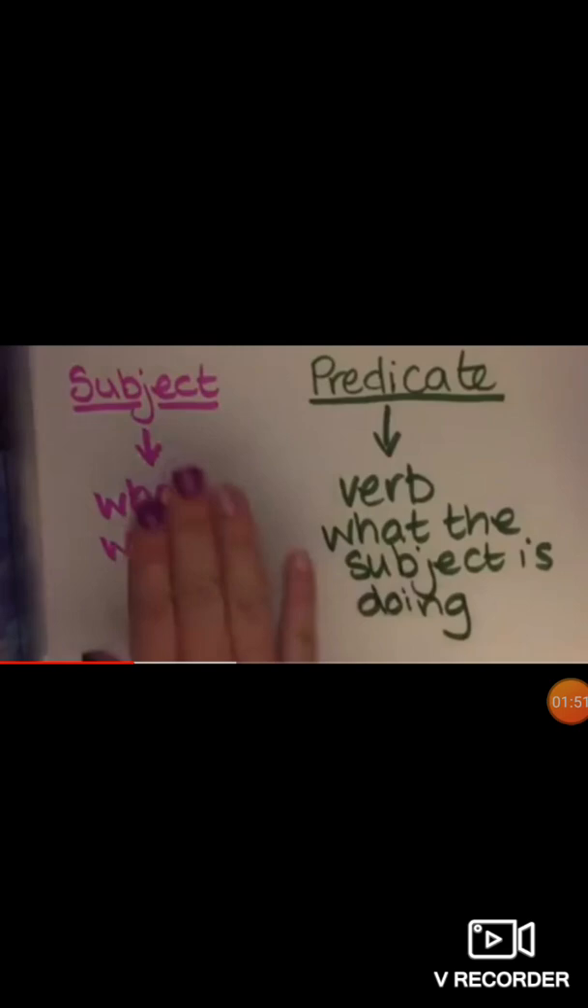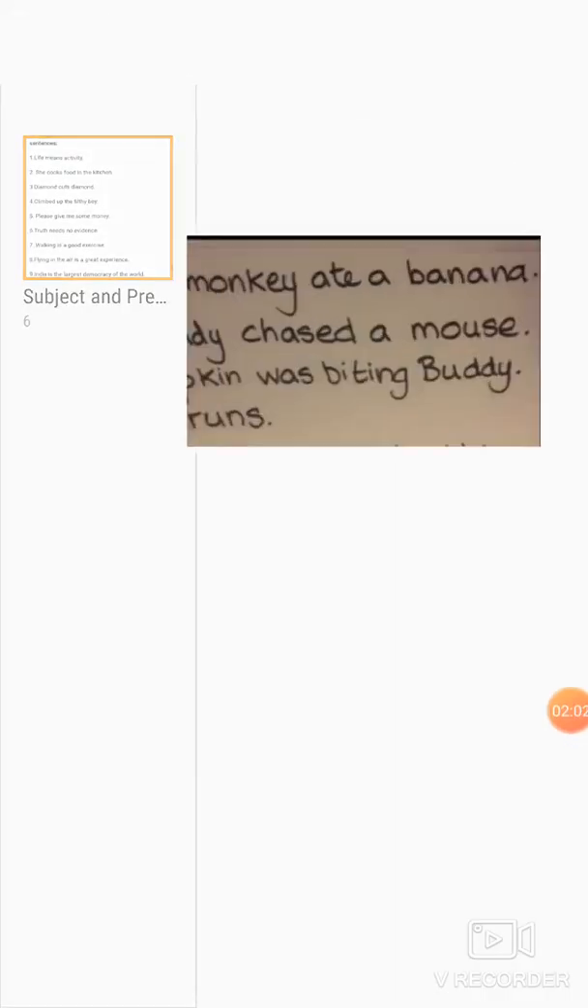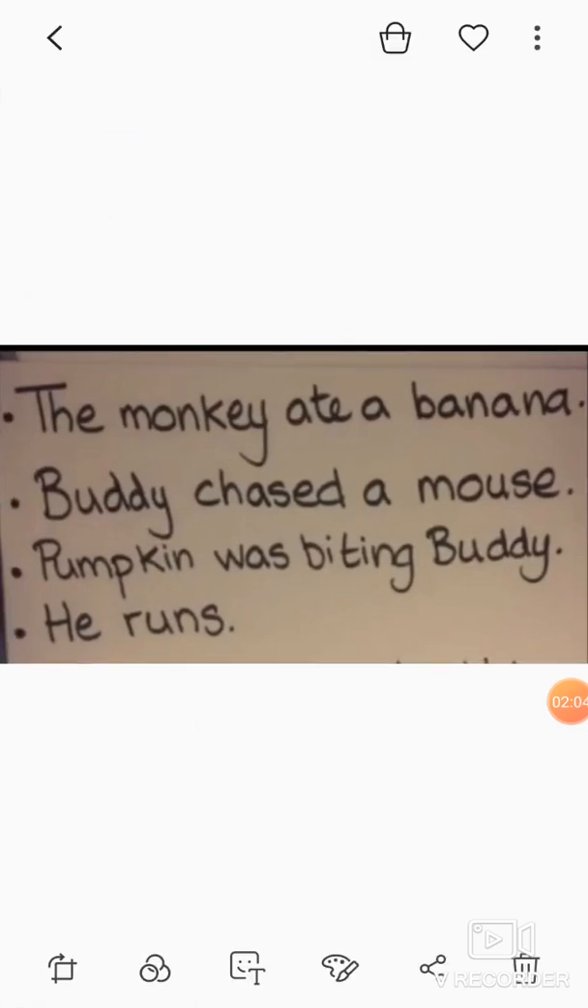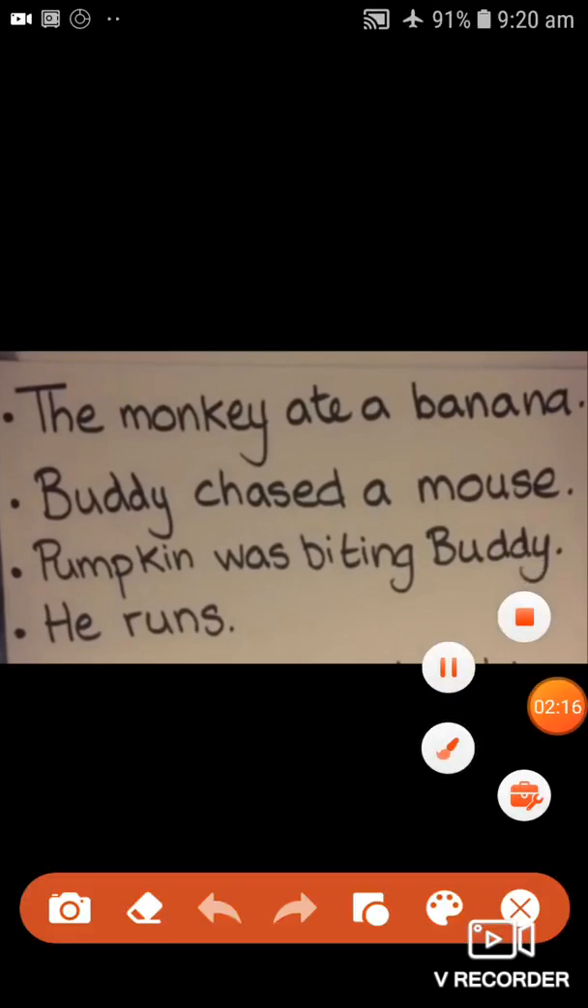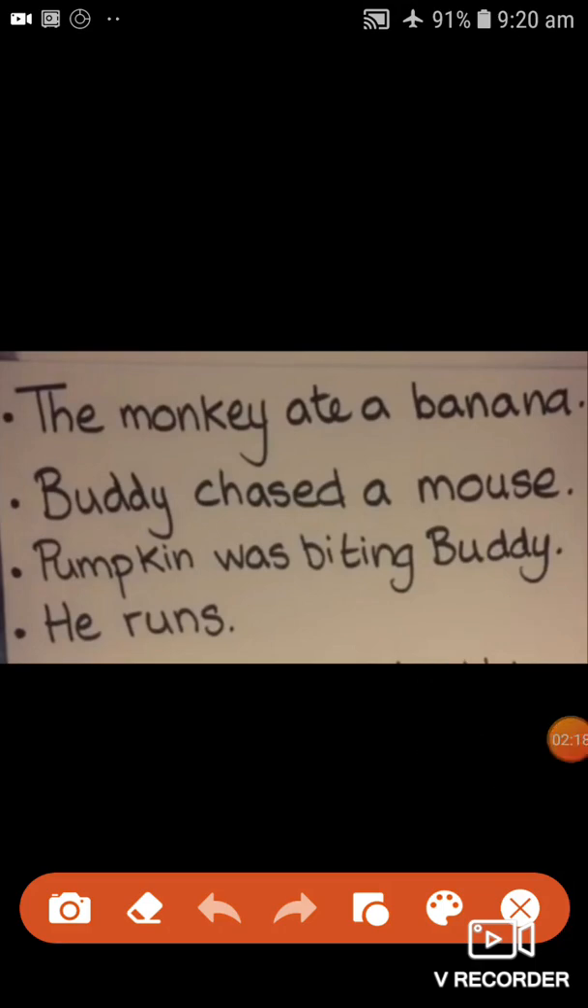Now let us see. I have made some sentences and examples for you to understand what subjects and predicates are. Look, understand it very carefully. I am going to identify these examples and divide them into subject and predicate. Let us see the first sentence. The monkey ate a banana.